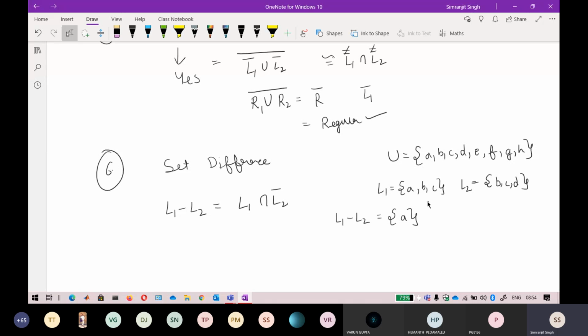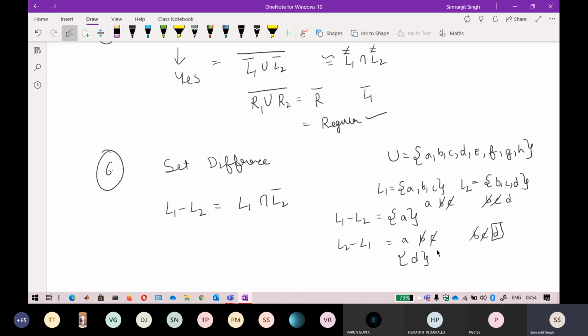Okay, so if you don't get it, just write it like this: ABC and BCD. Just cut the common ones, and the resulting one is this. So this is the set difference operator. If you're doing L2 minus L1, L2 is the starting one, so you write ABC and BCD, now cut the common elements like this, and the resulting set is D.